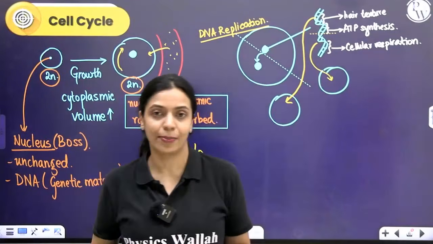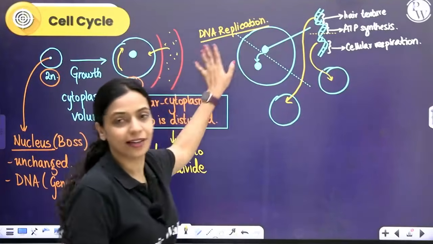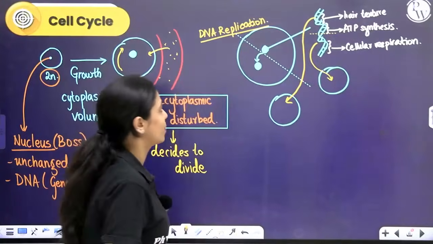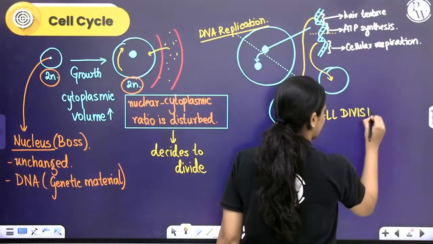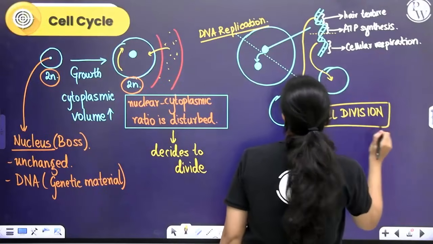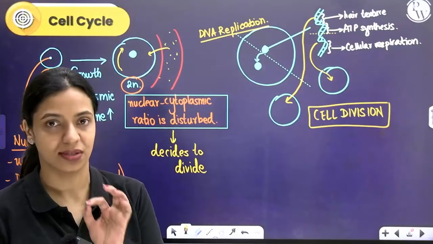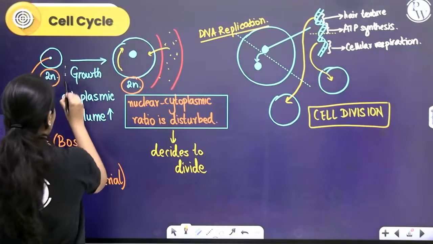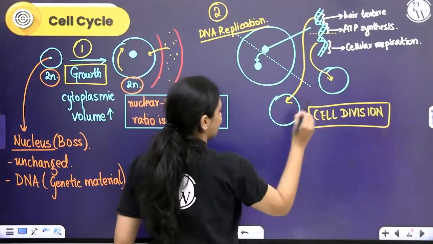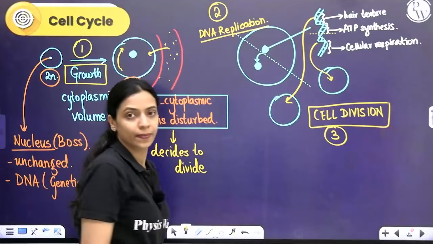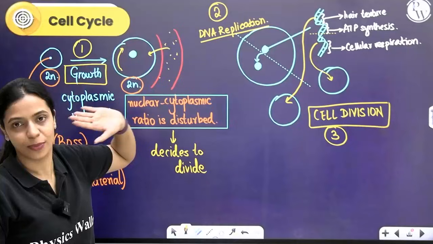More about how exactly it happens and all of that we'll learn in another chapter called molecular basis of inheritance much later. For now, just remember, an extra copy of DNA is made. So after this extra copy of DNA is made, the cell will divide. And this process is called cell division. So in the life of a cell, three very important processes are going to take place. Firstly, the cell is going to grow. Secondly, it's going to replicate. Thirdly, it's going to divide. Before cell division, the cell has to grow and it has to make a copy of its DNA.